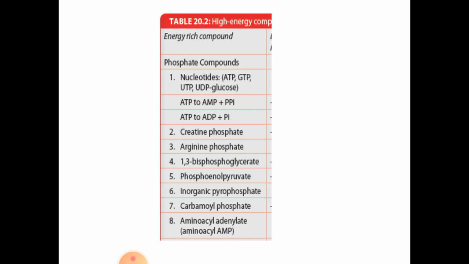Examples include the phosphate compounds, that is nucleotides. Examples are ATP, GTP, UTP and UDP glucose. Next is creatine phosphate, arginine phosphate, 1,3-bisphosphoglycerate, then phosphoenolpyruvate, then inorganic pyrophosphate, carbamoyl phosphate, aminoacyl AMP. These are the phosphate containing compounds.